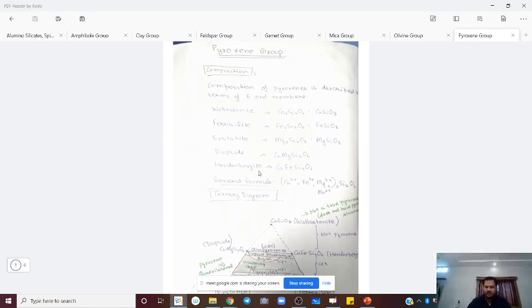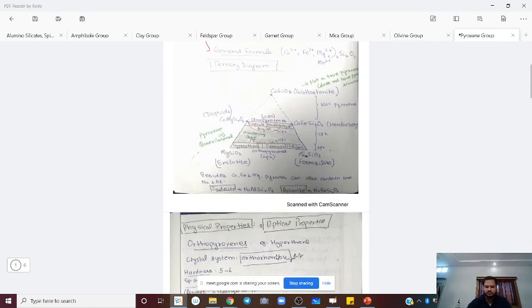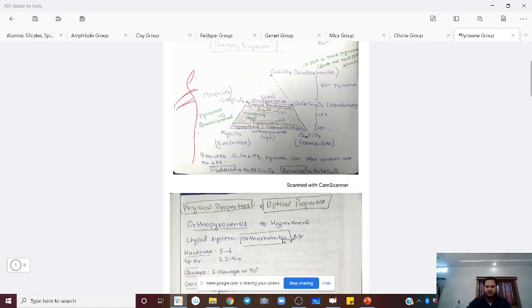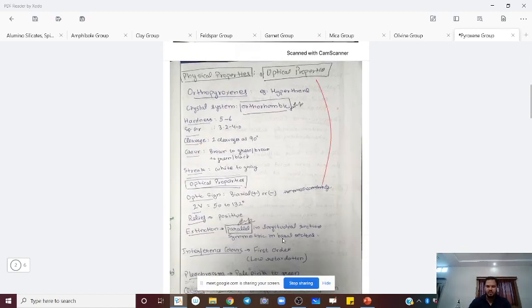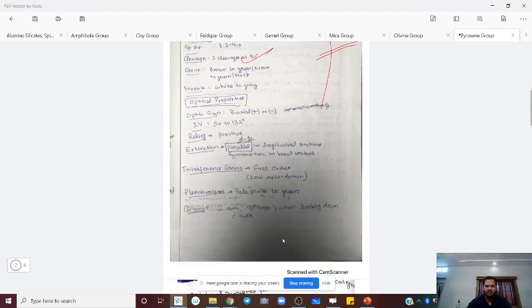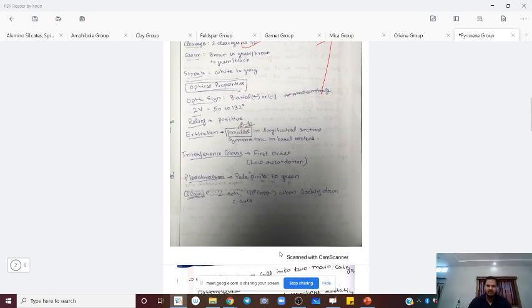In these notes are the composition and the mineral groups, and below is the ternary diagram we have drawn. Then physical properties: they have two cleavages, hardness 5 to 6, and other signs. This is very structured notes, almost reproducible in the exam.